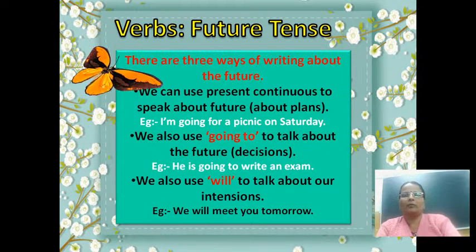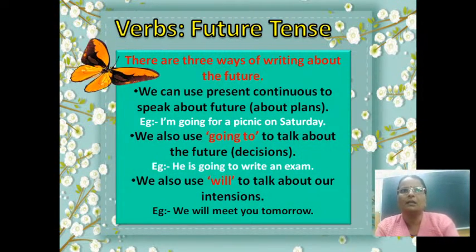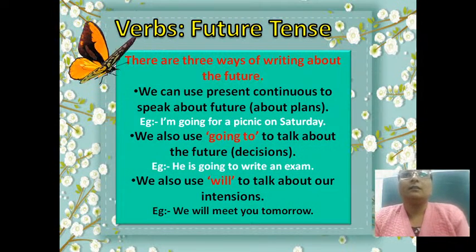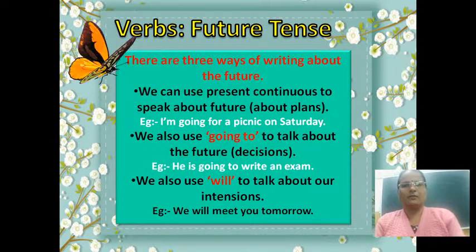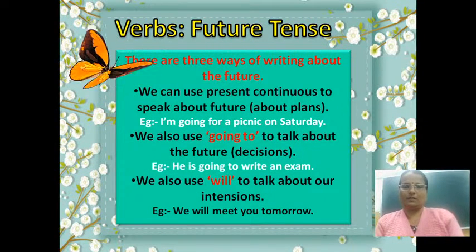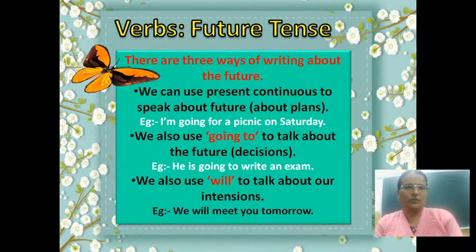So I hope students you have concentrated and understood what is written here. We can use present continuous if we have a plan in future tense to express our ideas in future tense. If you have a decision, we can use going to express our decisions in future tense.